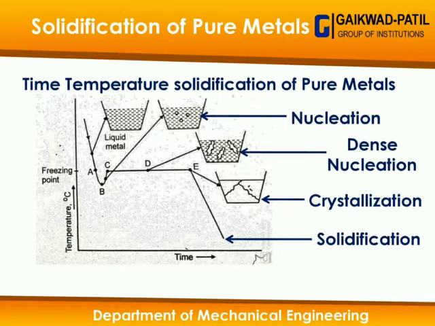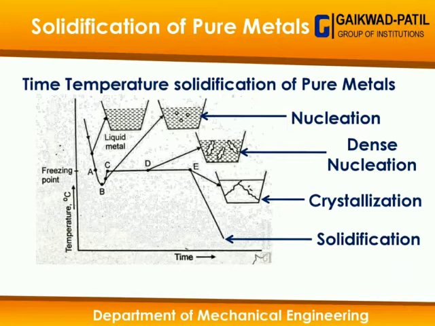From point C, the temperature gets stabilized, and at point D, the nucleus formed at point B starts developing in size, and this bigger nucleus we call a dense nucleus.